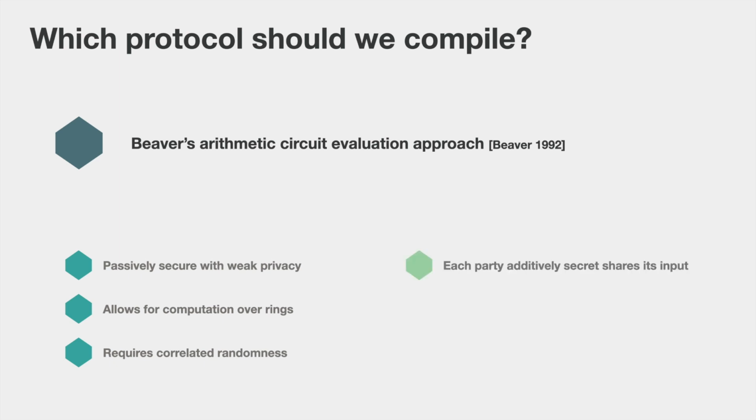take care of. To give a high-level idea of how this approach works, initially every party secret shares its input among all of the parties. And then the parties together evaluate the circuit gate by gate, where addition gates are computed locally based on the additive shares that the parties hold. And multiplication gates require some correlated randomness and some form of communication. And once the circuit is evaluated, the parties reveal the additive shares of the output wire of the circuit to reconstruct the output of the computation.